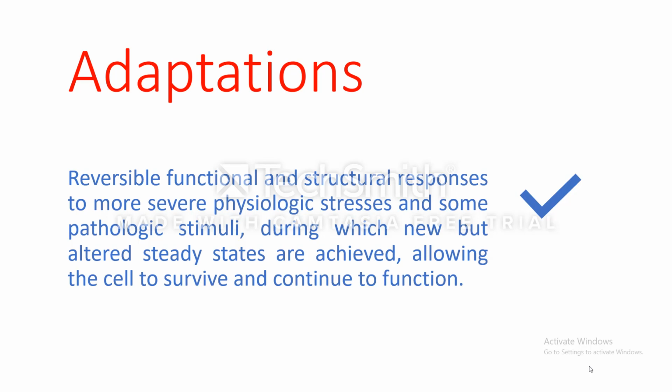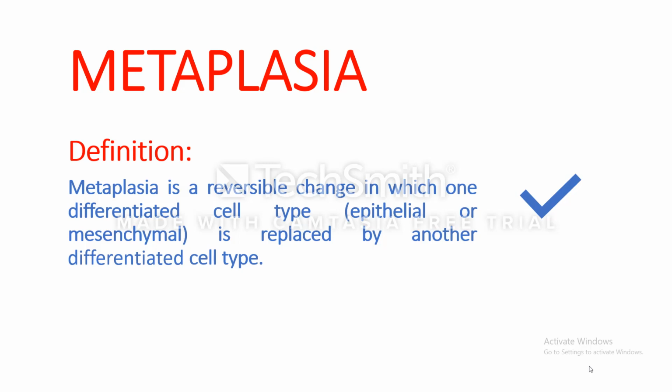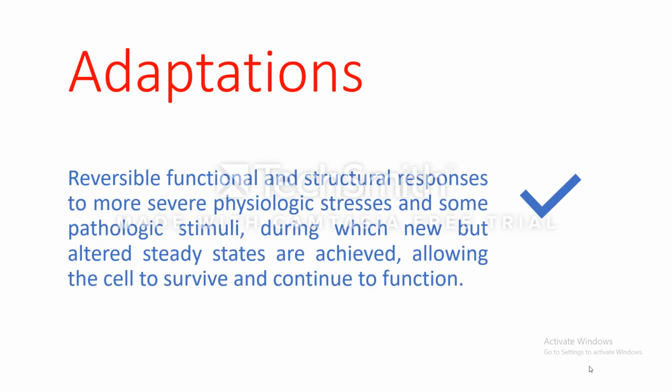This means that the cell may change or may adapt by increasing its size, and we call this hypertrophy, and we discussed hypertrophy before. Or the cell may adapt by decreasing its size or number, and we call this atrophy. The cell may adapt by increasing its number, and we call this hyperplasia.